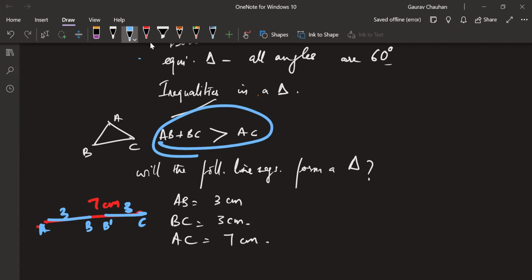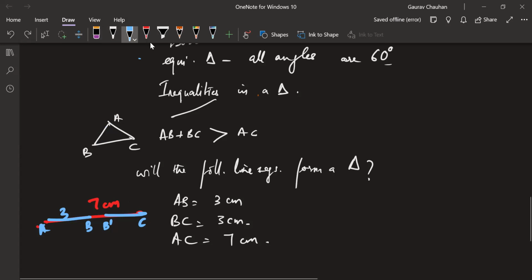So to form a triangle, you need to have 3 line segments which satisfy this criteria: any two sides. Every single time we take any two, so it's not just AB and BC. If I take AC and BC, added together they should be bigger than AB. That's inequalities. First very important inequality. There's one more inequality. Yes, Bindu.